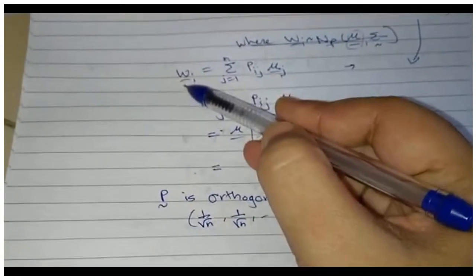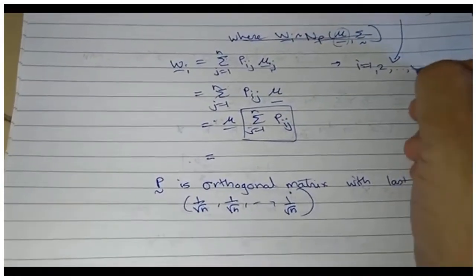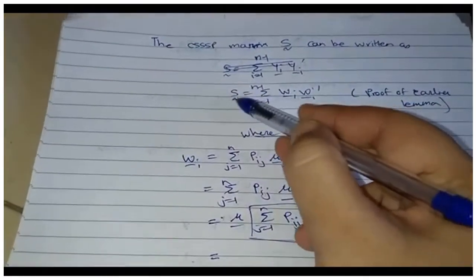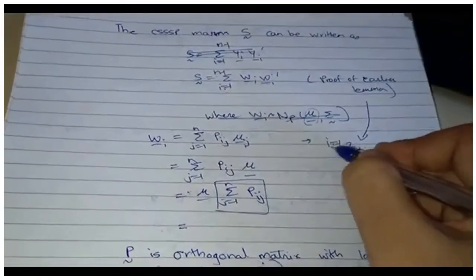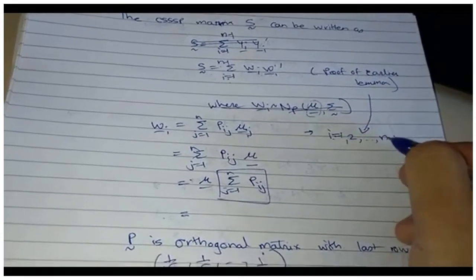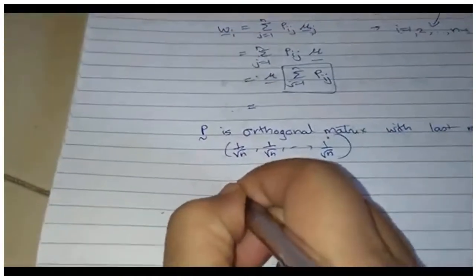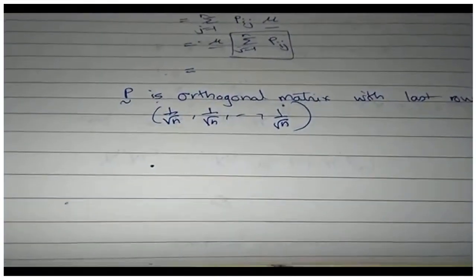It would be easy. What I'm trying to do here is write w_i, and I am interested in this only for i going from 1 to n minus 1, because this S consists of w_i's, i going from 1 to n minus 1 only. So my i is not going to n. I'm stopping at n minus 1. So what I know is P is an orthogonal matrix, so the dot product of any row with any other row would be 0.